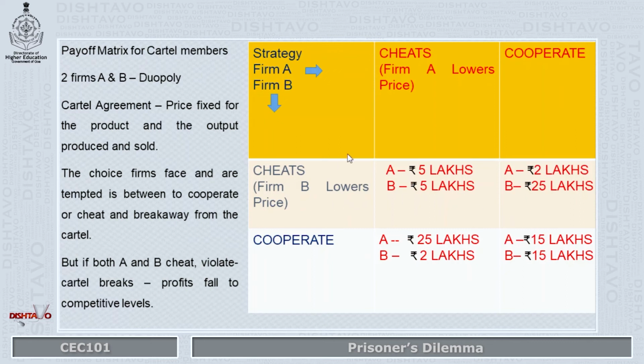And if both cheat, say initially they will fix and agree to the price, but both break away from the cartel agreement, they lower the price, then both are at a loss, that is, each one gets only 5 lakhs as the profit or the revenue. And this is what is said, that if both A and B cheat, violate, the cartel breaks down because they don't stick to the commitment, and the profits therefore fall below the cartel fixed price, and it falls to the competitive level, which is relatively low.